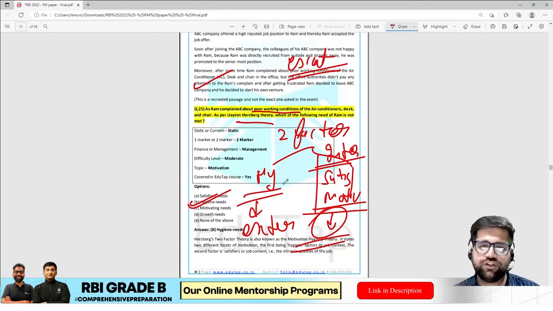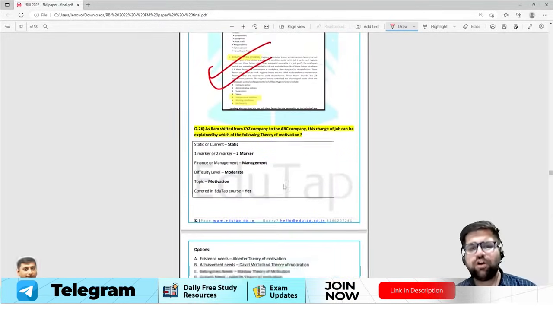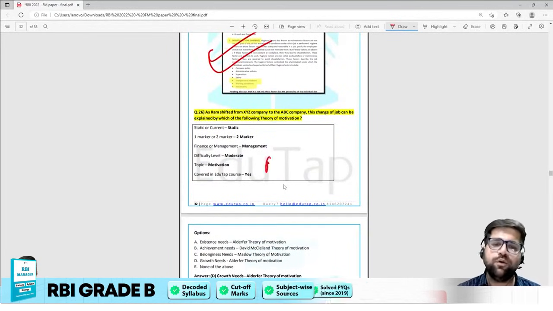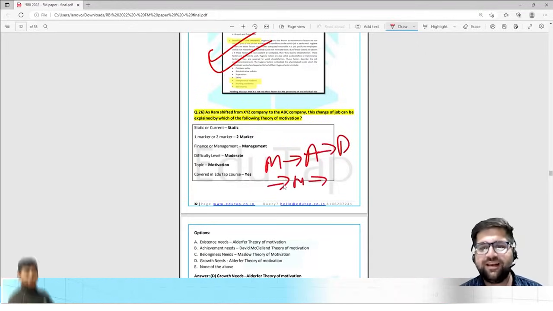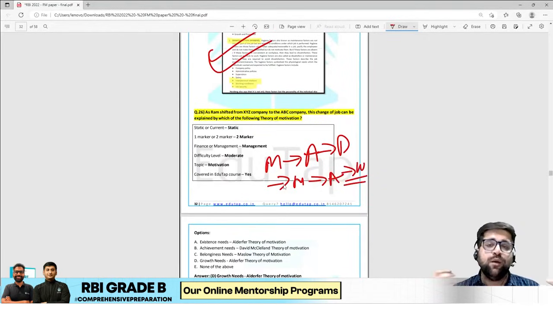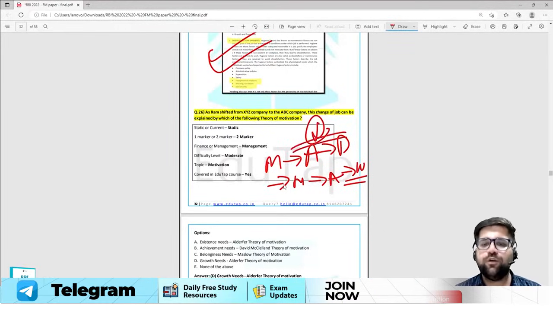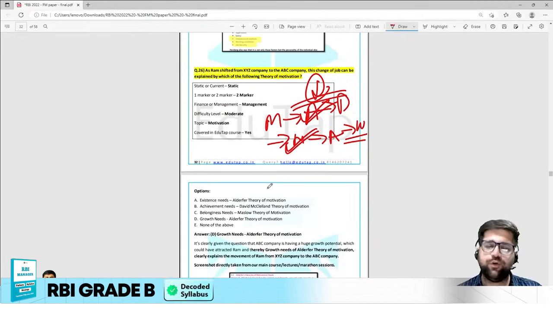This is a really easy question, and we have covered it in detail in the notes as well. Now coming to question number 26. We all know that content theory starts with Maslow, then we move to Alderfer, then David McClelland, then Herzberg, and we also discussed William Ouchi. These are very basic theories, and RBI has been asking questions on these only. This year they have focused on Herzberg as well as Alderfer, so this question has been taken from Alderfer's theory.